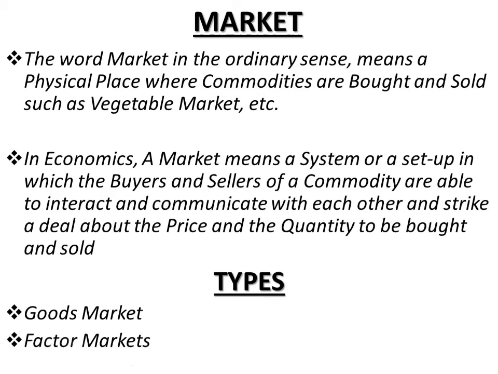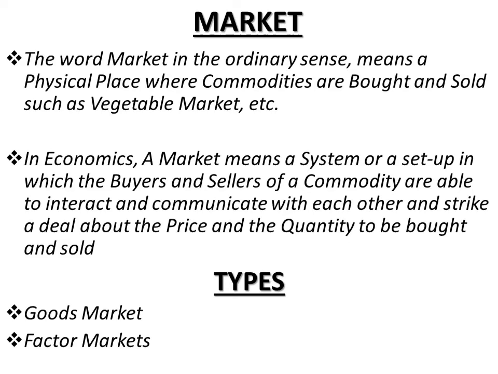Now goods markets are the markets where goods and services are bought and sold. In such markets, the sellers are usually the firms, right? We purchase commodities from the shops, from the firms, from the big brands, right? So the firms are the sellers in such a market. The buyers may be a household, that is a consumer, or other firms, or the government. Any of the three can be a buyer in such a market. For example, the cloth market and car market are examples of goods markets.